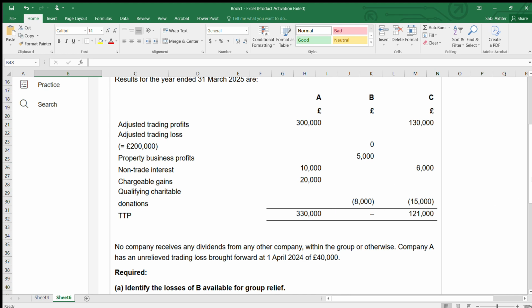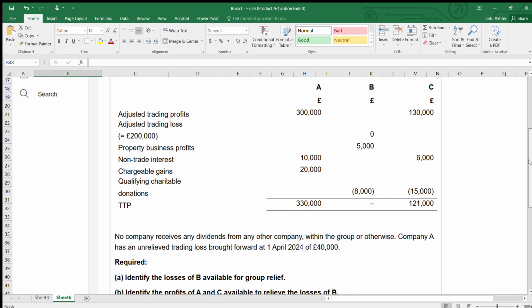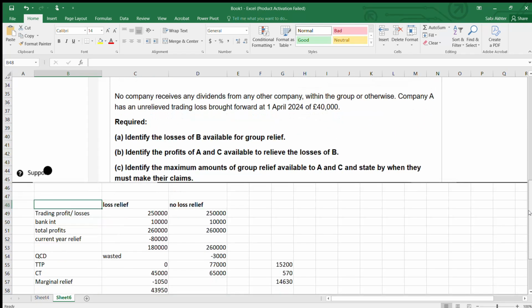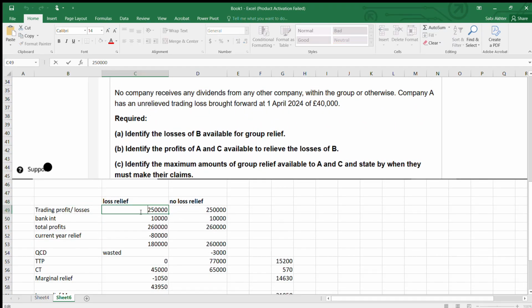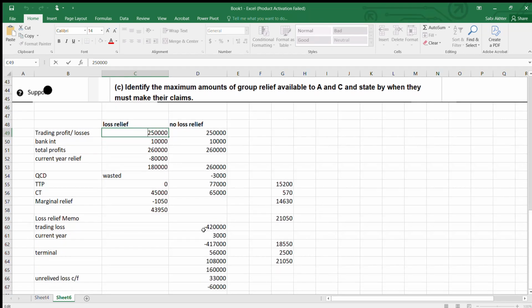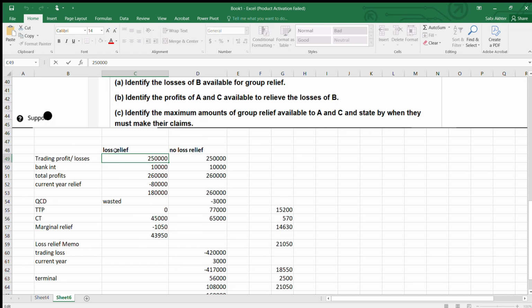The excess is unrelieved. So if you see the difference between 5 and 8 is 3,000, right? So you can add it here, let me put it here.